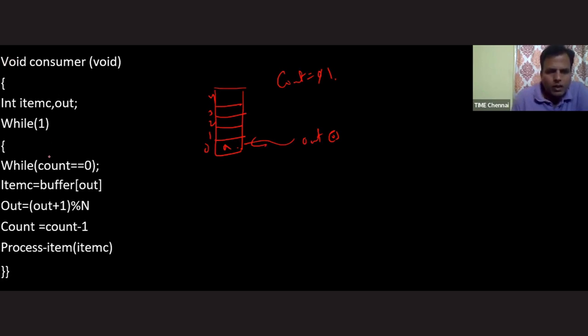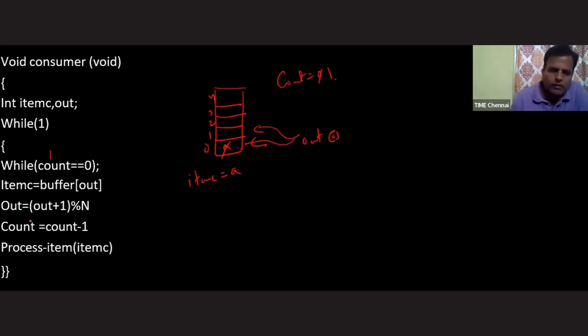Now the consumer is coming. Count value is 1. Is 1 equal to 0? No. So this condition becomes false. Now from slot 0 of the buffer, copy the item into the item C. So inside the item C, I am keeping the element A.